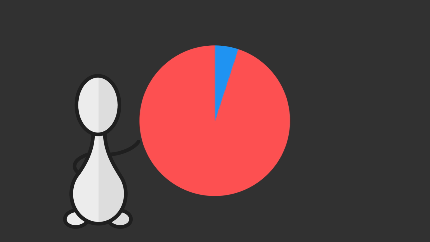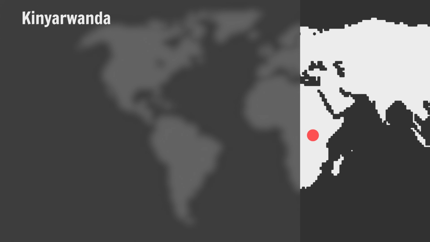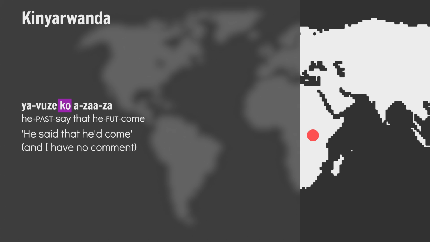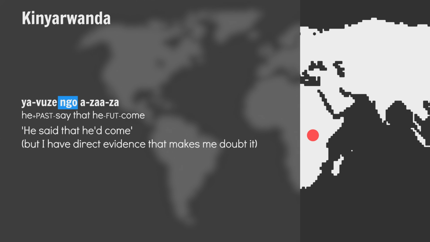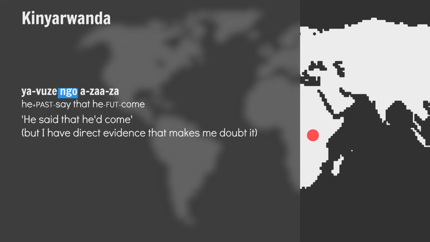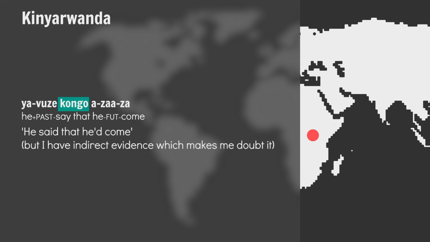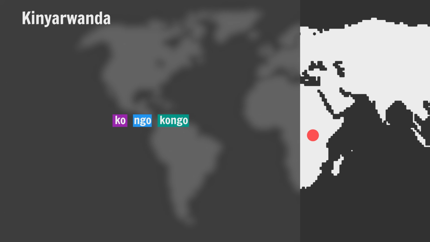Nevertheless, there is some realis fun to be had. In Kinyarwanda, you have three conjunctions, ko, ngo, and kongo, each expressing different levels of commitment to the truth by the speaker. He said that he'd come, and I have no comment. He said that he'd come, but I have direct evidence that makes me doubt it. He said that he'd come, but I have indirect evidence which makes me doubt it. So it's almost like it has three different realis moods.